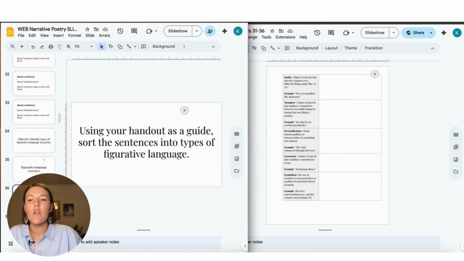on the right-hand side. So then in groups, I'm going to give them another envelope that has sentences with figurative language in them. And using this handout, this handout H as a guide, I'm going to have them sort their sentences into the types of figurative language. And we all know that poetry is super subjective, so they might have a little bit of an argument as to whether something is symbolism or a metaphor, and that's great. So we want them to talk to each other and sort them into piles and talk to each other about why they think it should go in which pile.